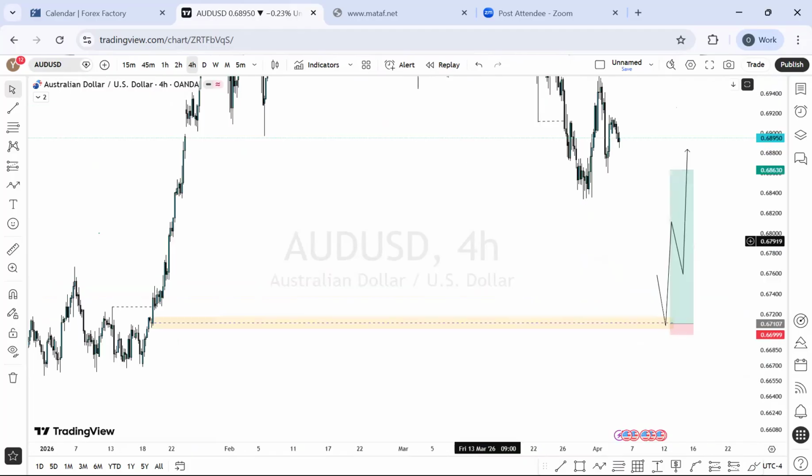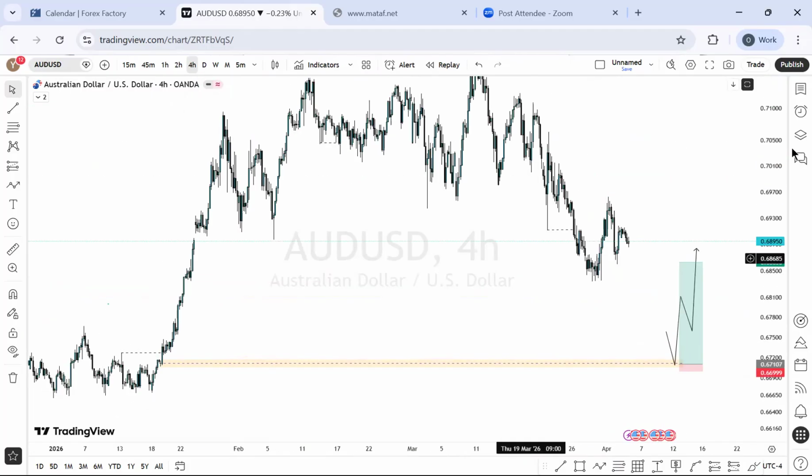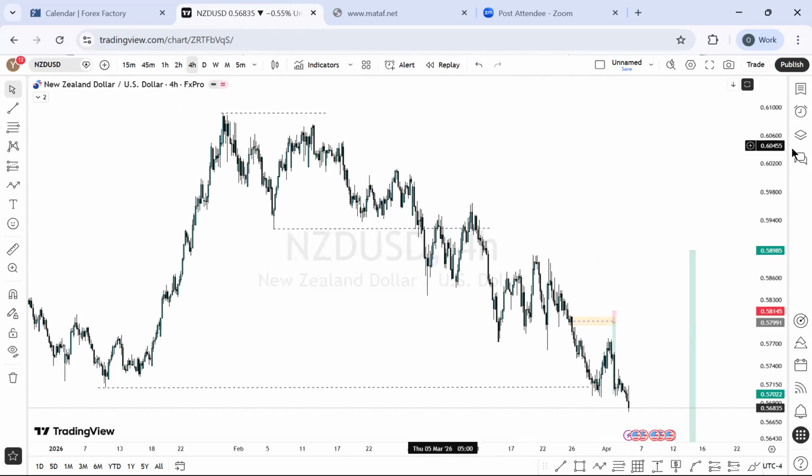Okay, so this is that, and let's just work with proper risk management. Some of these analysis, some of these currency pairs are really dicey. Okay, so don't let us forget that.